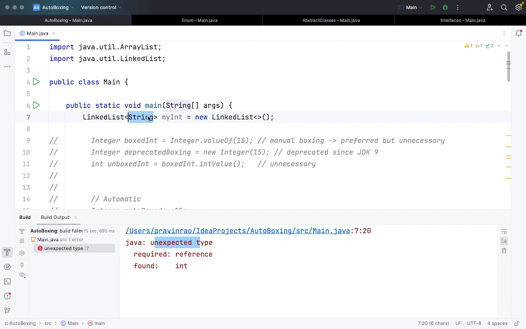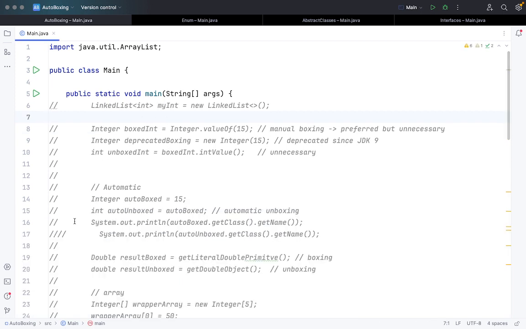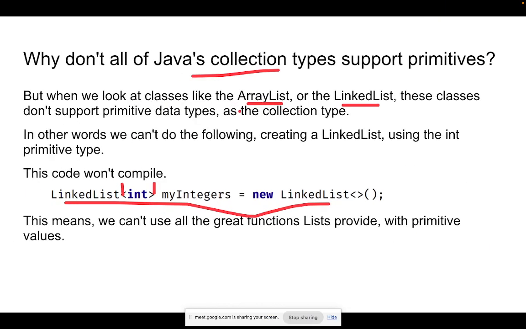So what exactly is happening here is that the linked list or array list that we're trying to use is a Java collection. It has inbuilt functionalities provided by Java, and we're using this function. But the rule here is that I can't use a primitive data type.